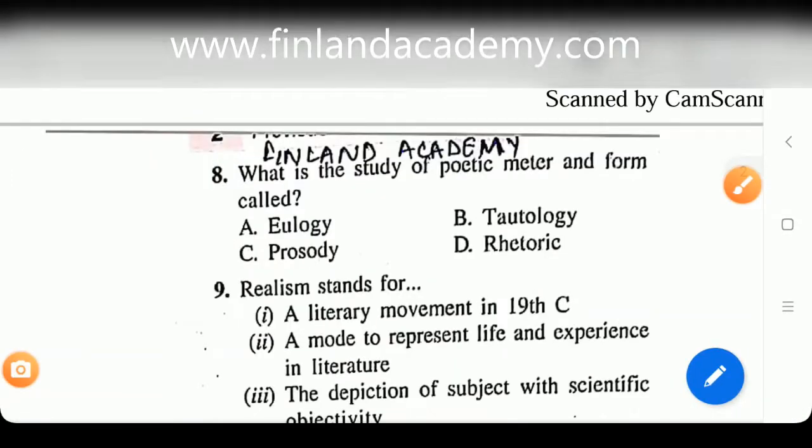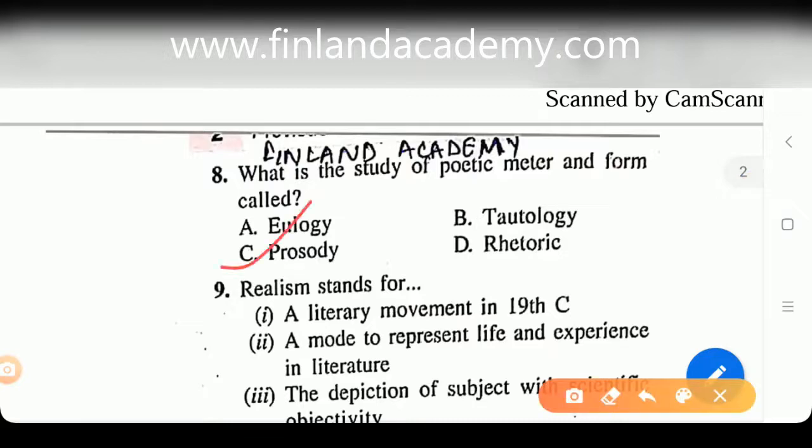Alright, now let's look at question number 8. It says, what is the study of poetic meter and form called? A. Eulogy, B. Tautology, C. Prosody, or D. Rhetoric. Prosody, of course, is the right answer here. Prosody, it's the study of poetic meter or patterns of rhythm or sound as we call it.